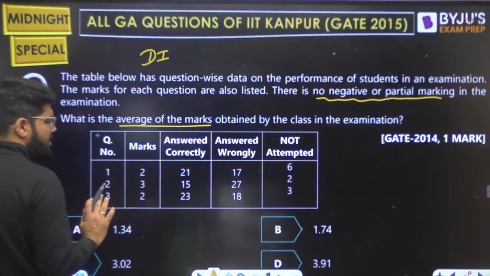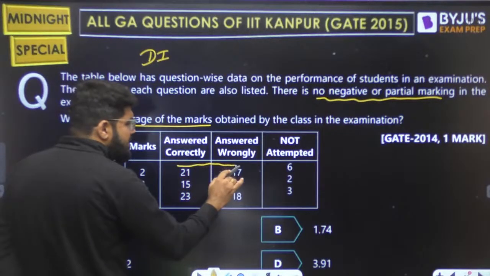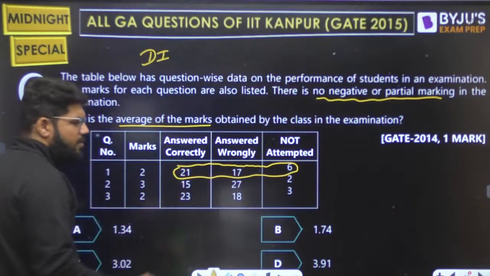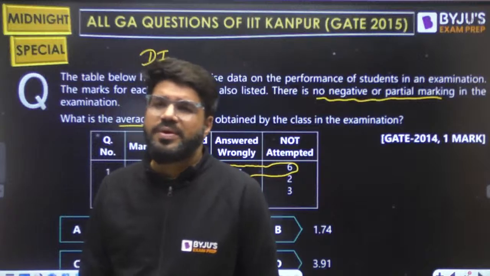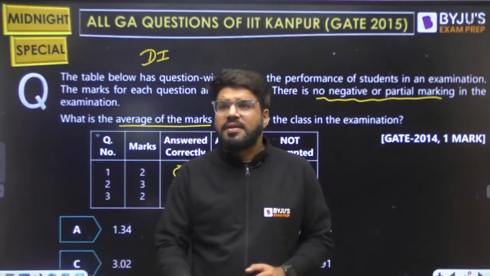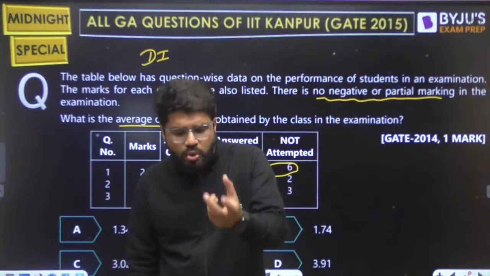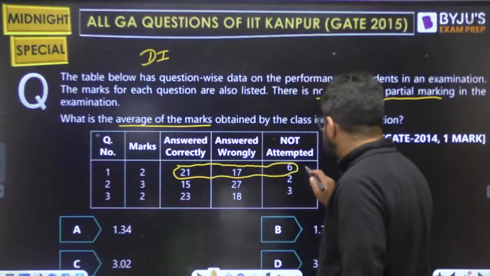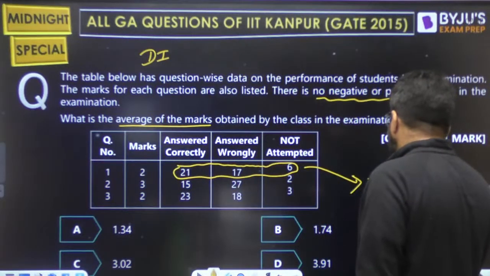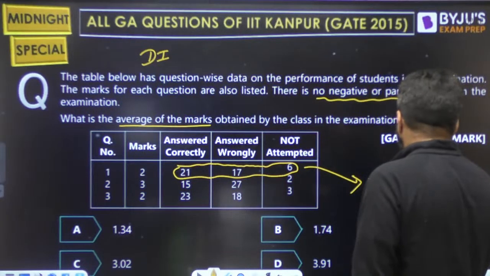Look into any one question. Look at question number 1. 21 answered correctly, 17 answered wrongly, and 6 did not attempt. These are the 3 possibilities for any one question. Some students will answer correctly, some will answer wrong, and some will not attempt. This gives you the idea about the total number of students, and that is 44.